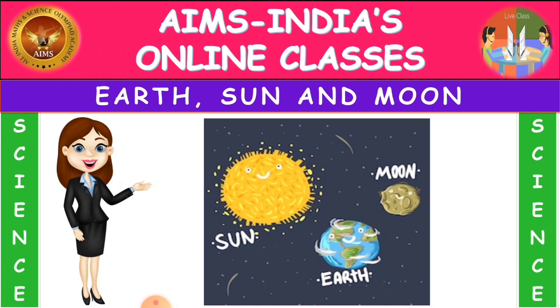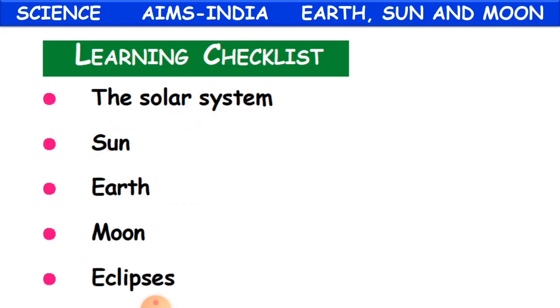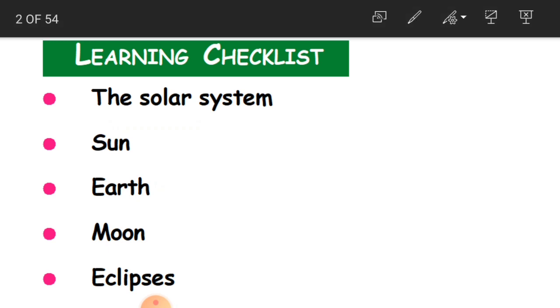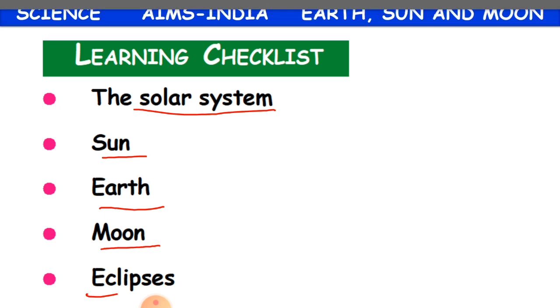Children, from science subject, today we'll be starting a new chapter, that is Earth, Sun and Moon. Are you able to see the pictures here? Yes, a very interesting topic. So what will we learn from this new chapter? We'll learn about the solar system, the sun, earth, moon and also eclipses. Okay children, let us start. Are you ready? Okay then.